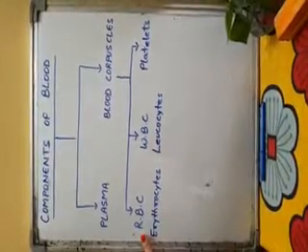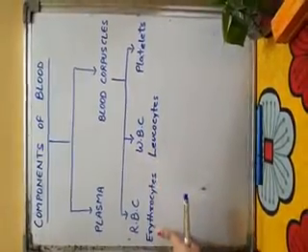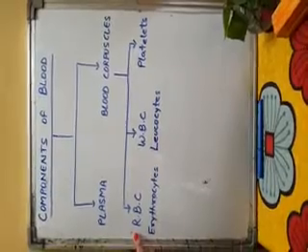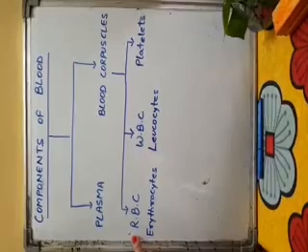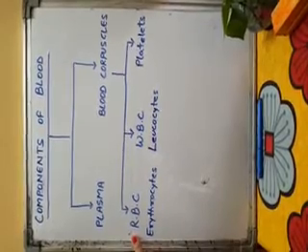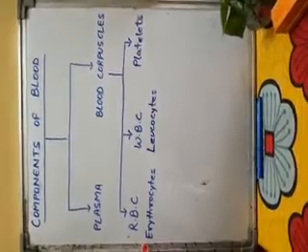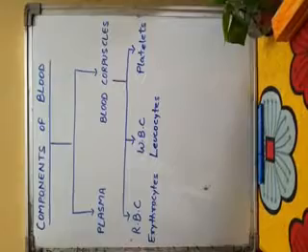RBC are red blood corpuscles, also known as erythrocytes. These are red in color, as the name suggests. These are red due to the presence of an iron containing reddish pigment called hemoglobin. The lifespan of RBC is about 120 days.